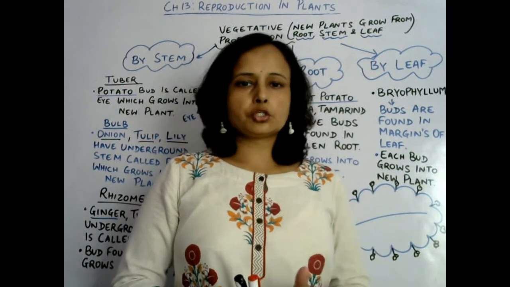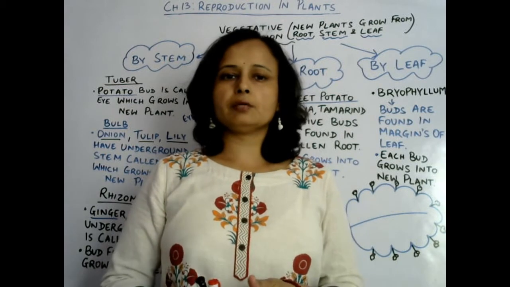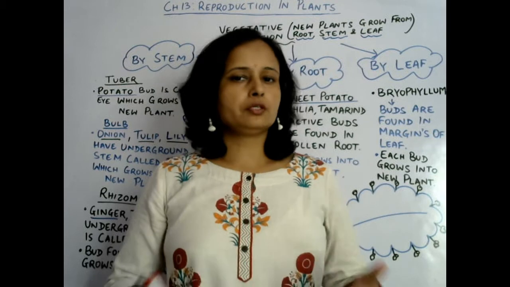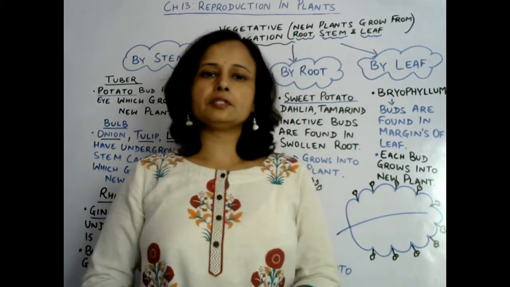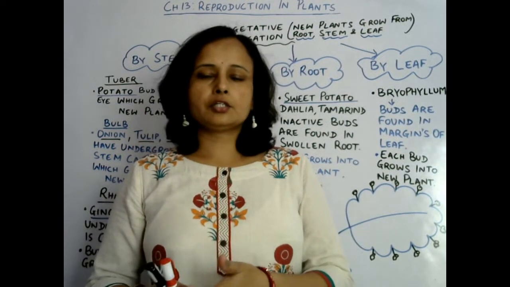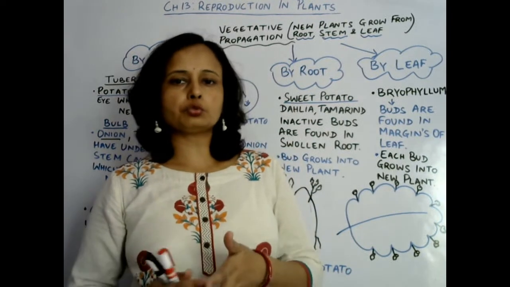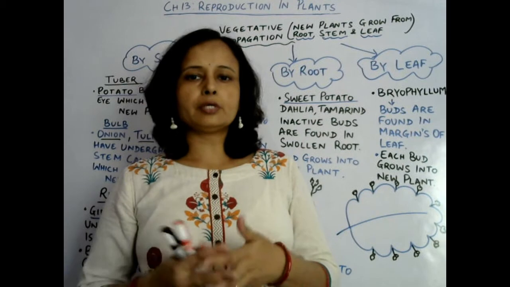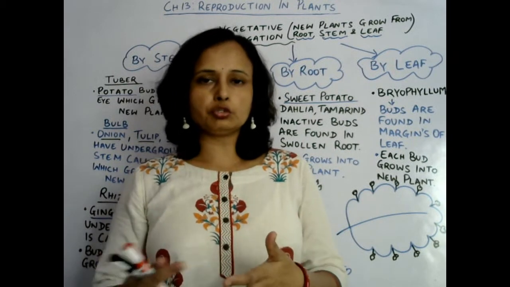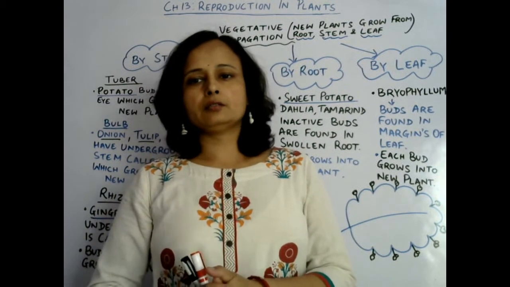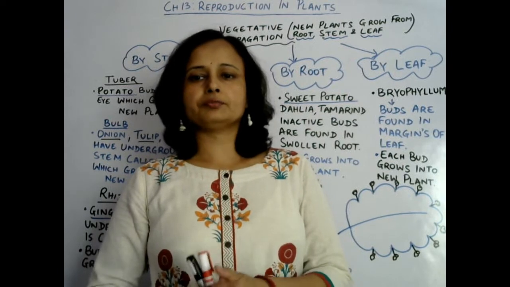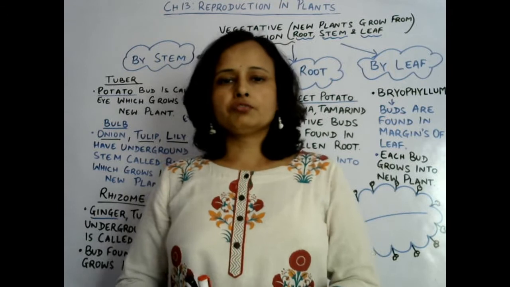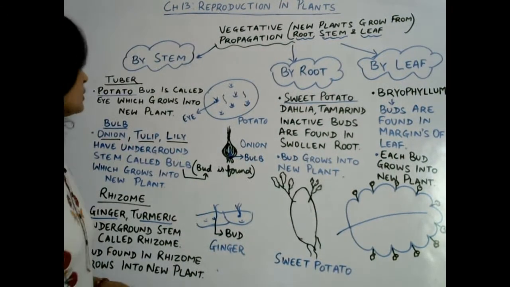The plants which show vegetative propagation through stem have inactive buds found in their stem which grow during favorable season. Just like that, the plants which show it through root, in the roots of those plants, that bud is found which grows into a new individual plant, and the plants which show it through leaf have buds found in their leaf. So first of all, stem.